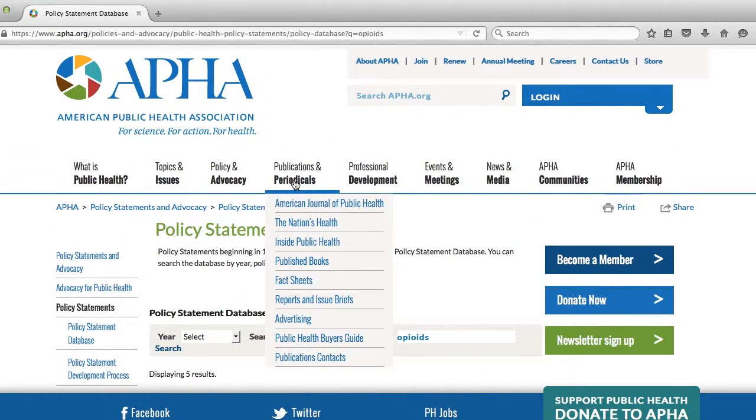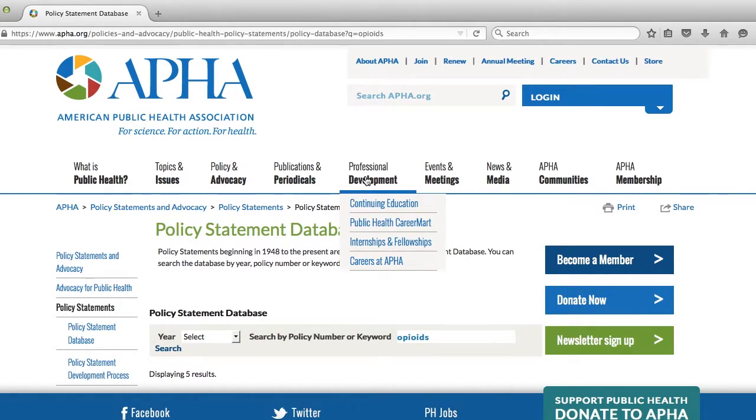Publications and Periodicals is a great place to go for public health information. There's links to AJPH, The Nation's Health, and Inside Public Health, our member newsletter. We also have APHA published books, fact sheets, reports, and more. Check out Professional Development for information on continuing education, Public Health Career Mart, and internships and fellowships.